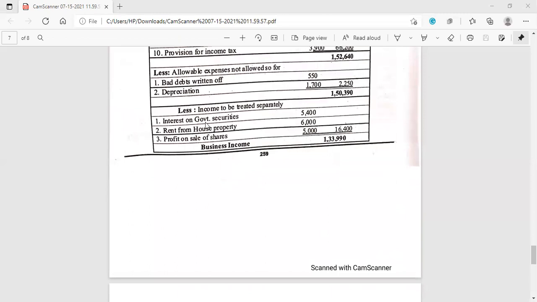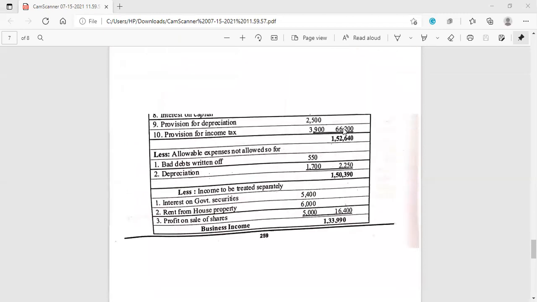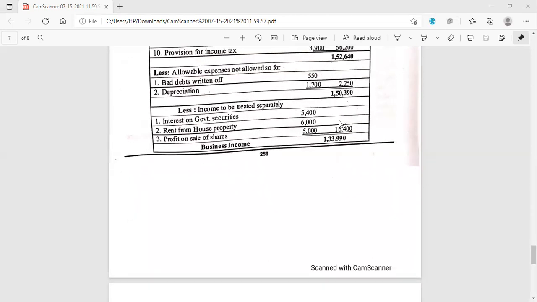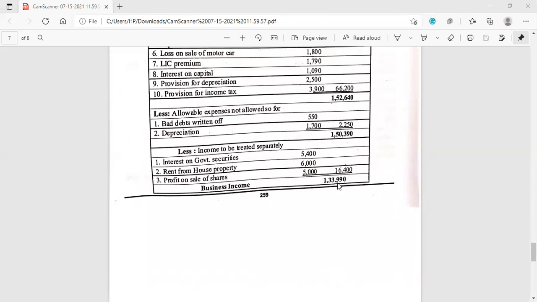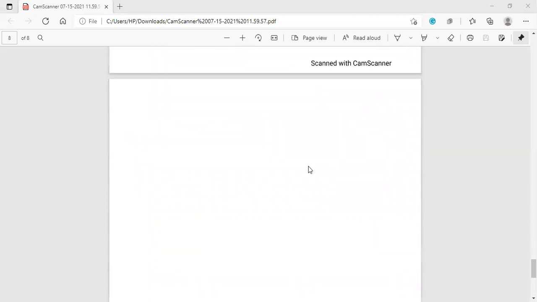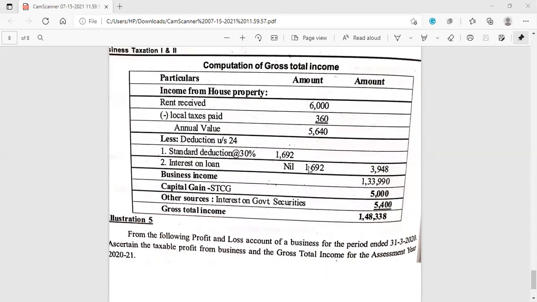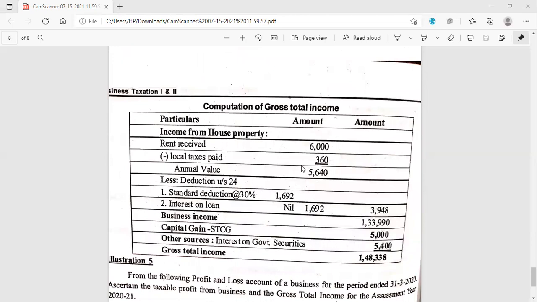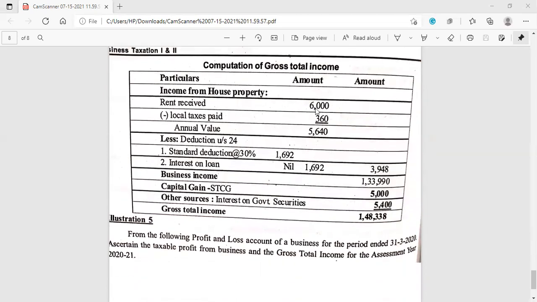Then we must consider the income which is to be treated separately, which is credited in the profit and loss account. Under that, first one is interest on government securities 5,400, rent from house property 6,000, and profit on sale of shares 5,000. So altogether the amount is 16,400, and if we do all the additions and deductions, we'll be getting 1,33,990 as business income. Now let us proceed further to calculate gross total income.